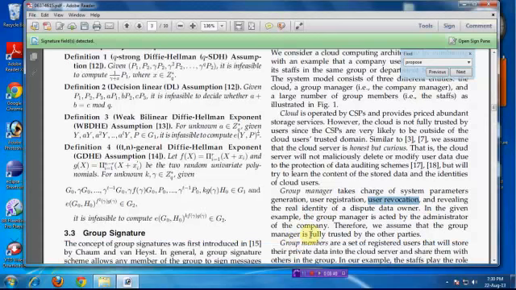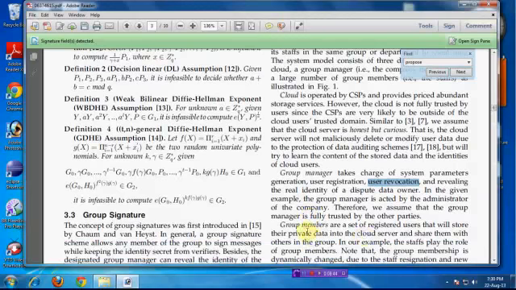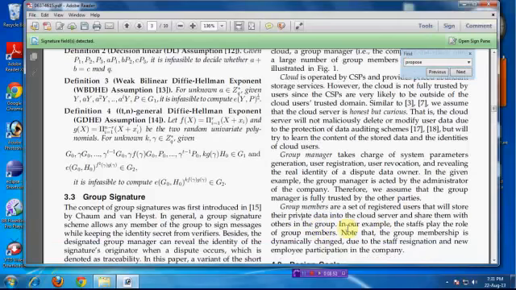I already told that group members are registered. The user will store private data in the cloud and share it with other groups, that means other members. For example, staff play the role of group members.